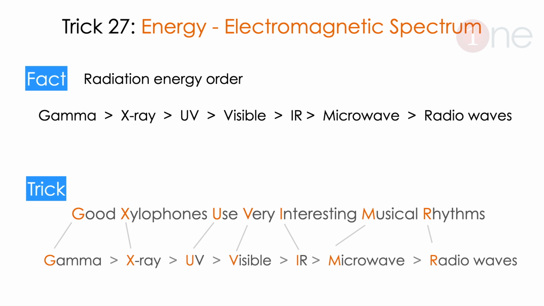The next trick will be on energy and the electromagnetic spectrum. The electromagnetic spectrum is important, and you often categorize it by energy. Gamma rays have the highest energy, then X-rays, then UV, and finally the radio waves come. This is very hard to memorize, so what can we do? Here is the trick for you: "Good xylophones use very interesting musical rhythm." The first letter of each word is important, and represents the waves. The first one is G, which is gamma, xylophone is X, which is X-ray, U is UV, and so on and so forth. It's easy to memorize the entire order.